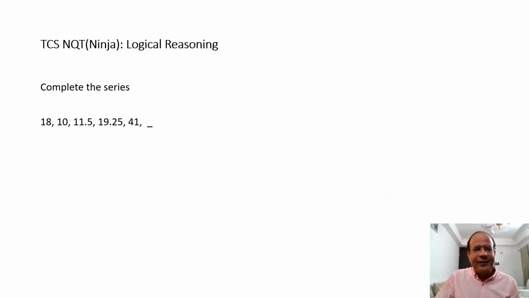Okay, so the next question is on series. So if I happen to write the terms over here, the terms are 18, 10, 11.5, and 19.25. Okay, so it is getting a bit complex in decimals, and then it is a 41, and we need to figure out the next term.